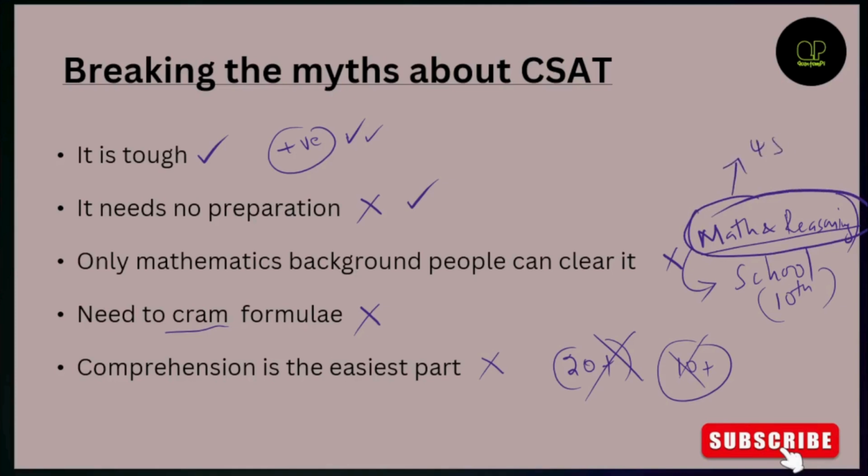You have to target 45 plus here itself, perfectly. And here, the 10 questions from the comprehension are easily doable. They are straight to the point. So do not depend on comprehension. Do not think that comprehension is the easiest one.